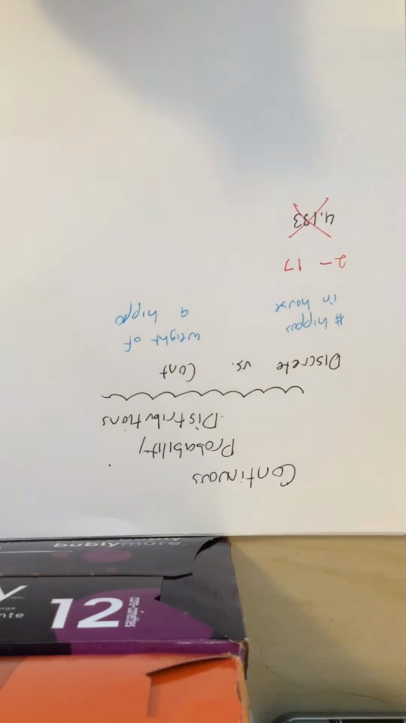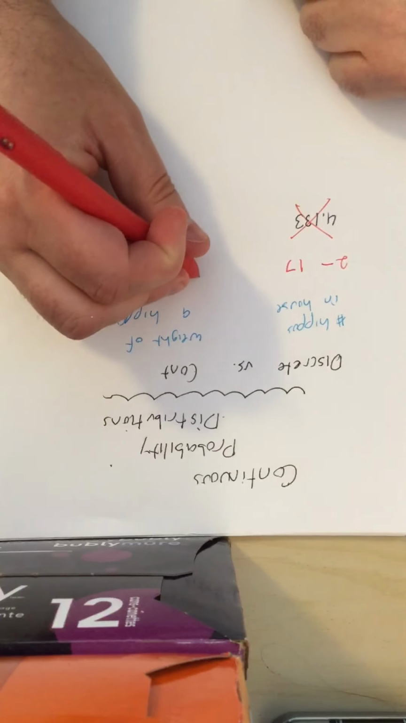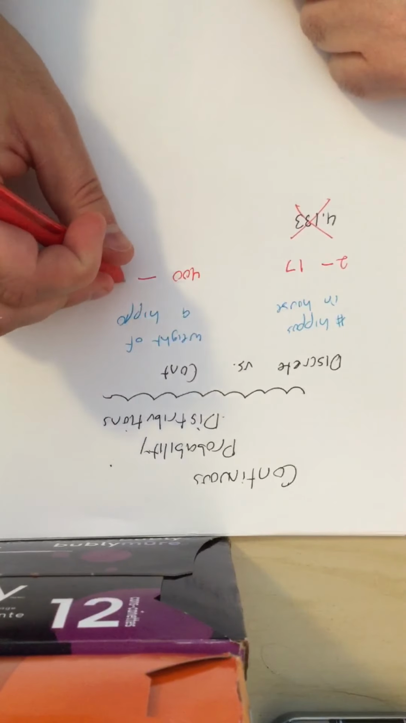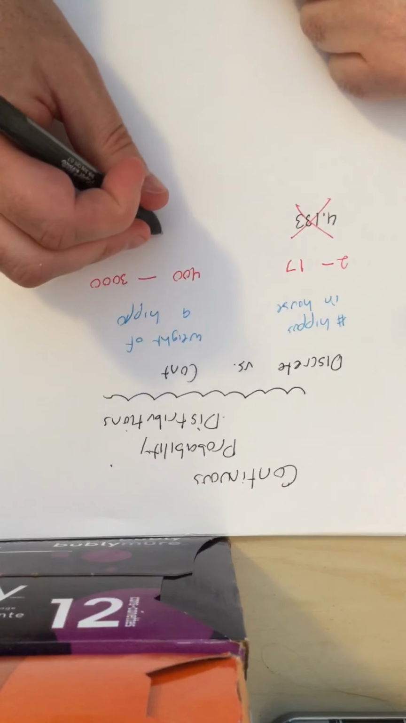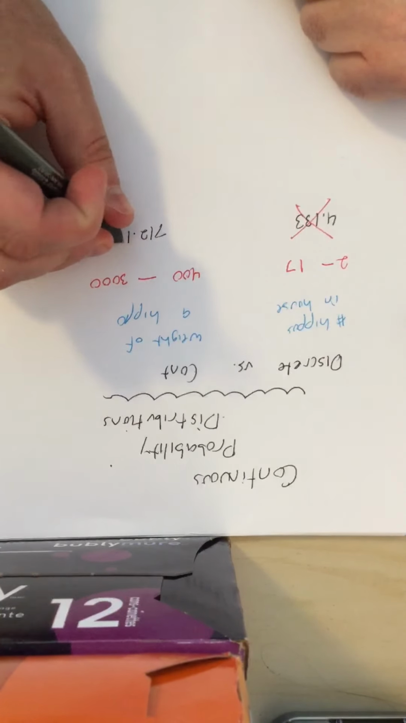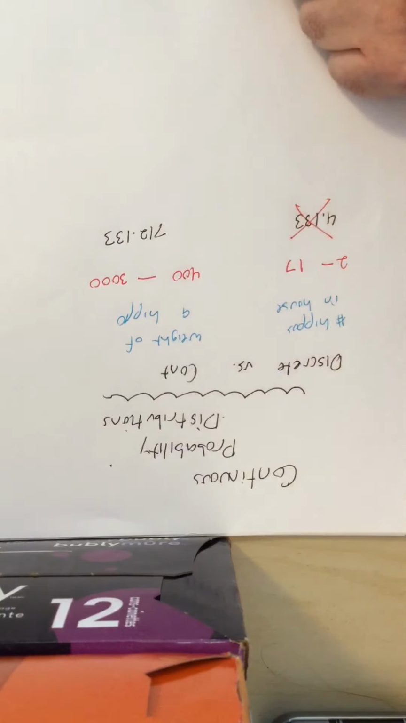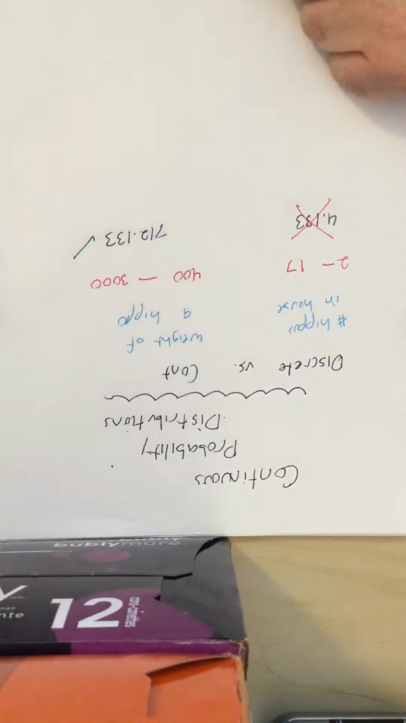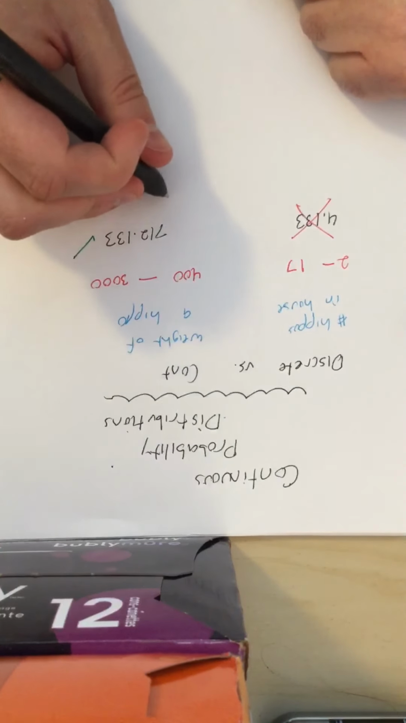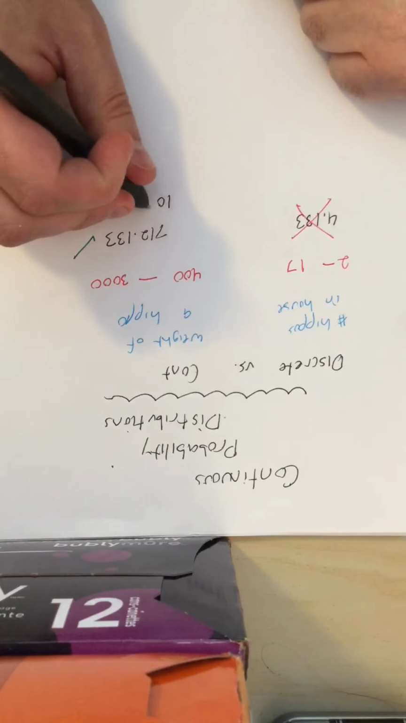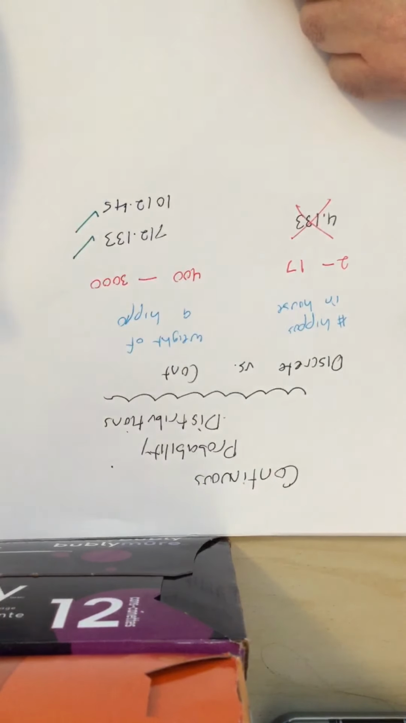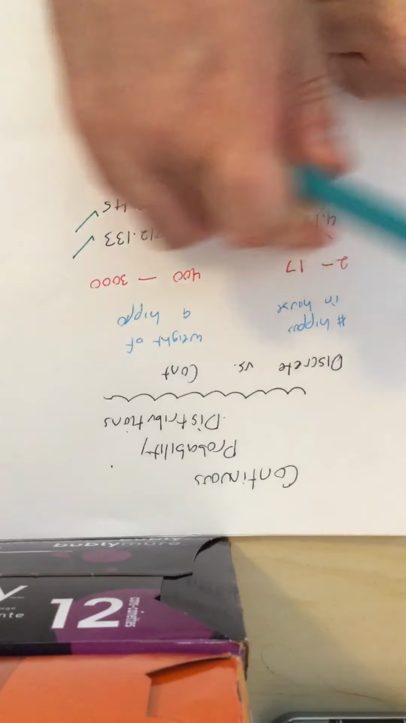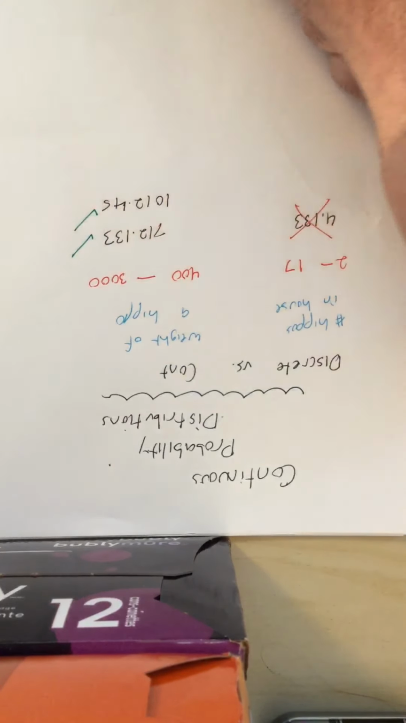This is different than the weight of a hippo. The weight of a hippo, I actually have no idea, of course, but let's say it's between 400 and 3,000 kilograms. And so my question is, can it be 712.133 kilograms? The answer is, of course, yes, it can. And could it be 1,012.245? Yes, it can. So there's a finite number of numbers here, and there's an infinite number of numbers there.